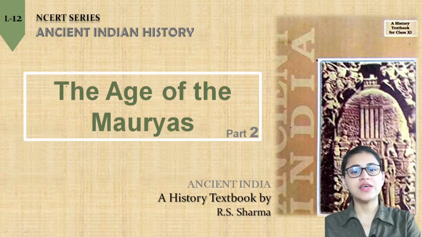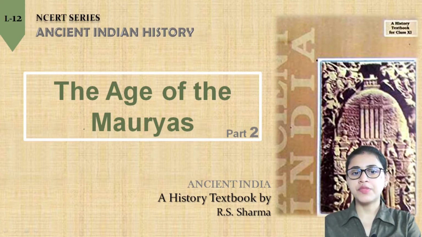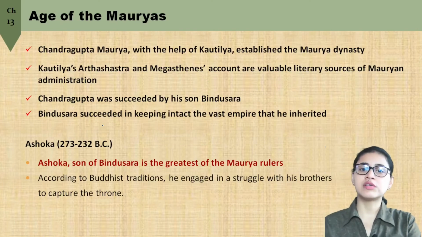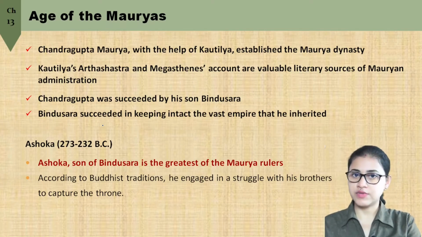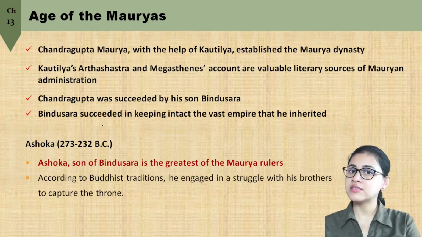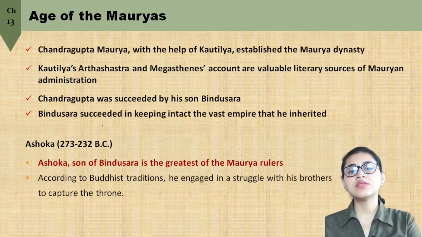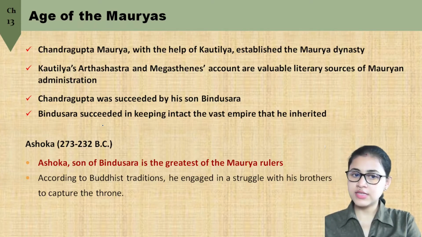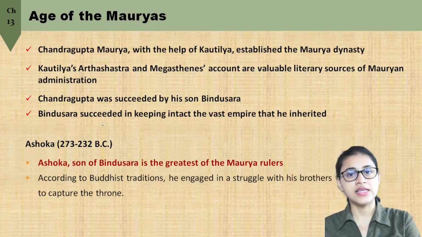I am Kostuvi. This is part 2 of lecture 12 and we have been discussing the age of the Mauryas. In part 1 of this lecture, we have already seen how the Maurya dynasty was established and we also learned about King Chandragupta Maurya and his successor King Bindusara. Now after Bindusara comes Ashoka. In this lecture we will be talking about King Ashoka and his policies in detail.